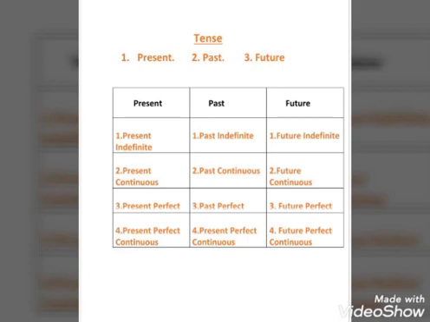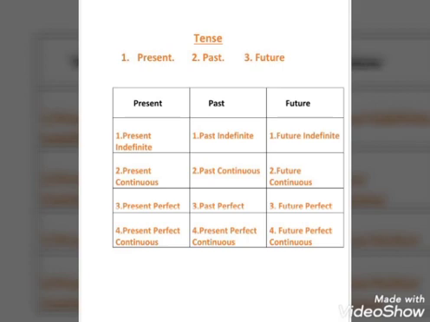First of all, I am telling you about three types of tenses. These tenses are present tense, past tense and future tense. In present tense, we know the work which is going on at the present time, at this time.